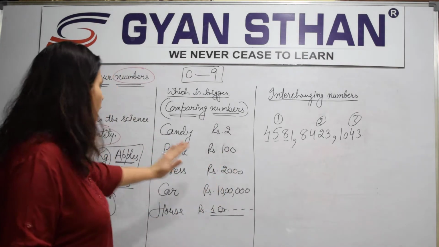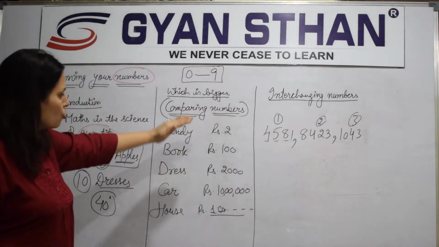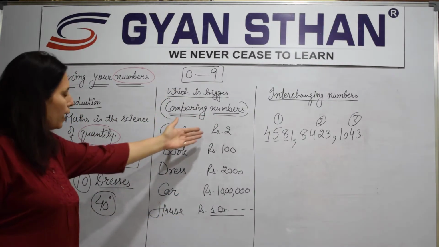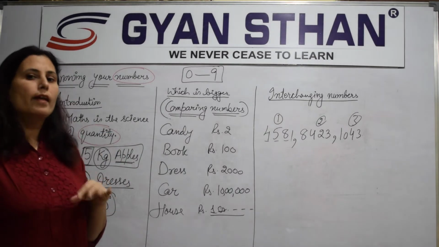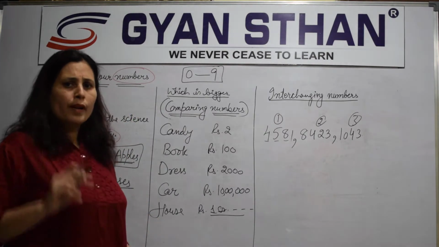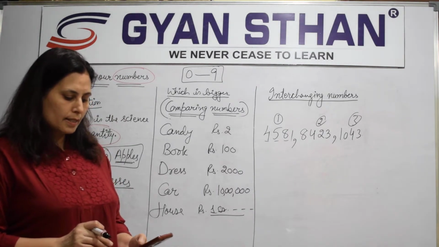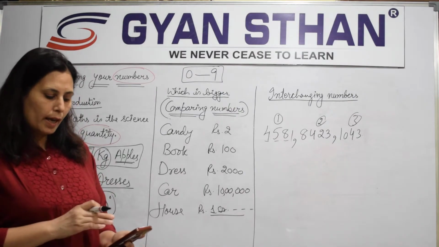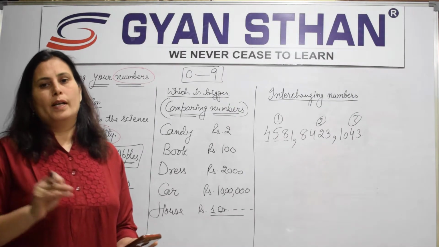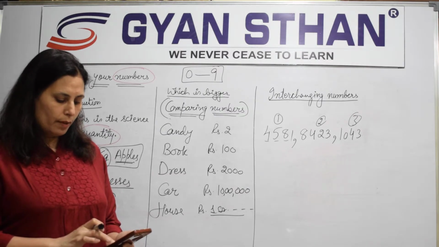आपको इतनी बात समझ में आ गई that which comparing numbers when I do it. So I just have to see by looking at the digits of the number also, and there are other ways to do that. So you have your NCERT book, page number 2. You are given an exercise where, by looking at the numbers, you just have to tell which one is bigger, which one is smaller. I am sure you will be able to solve that.